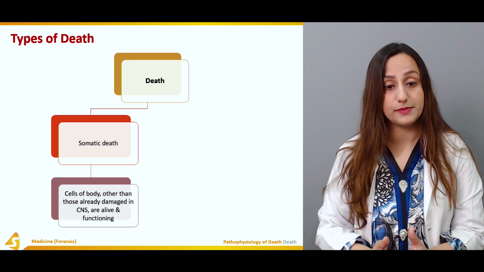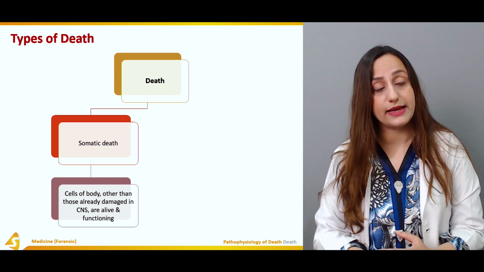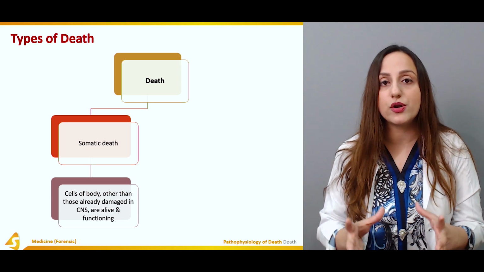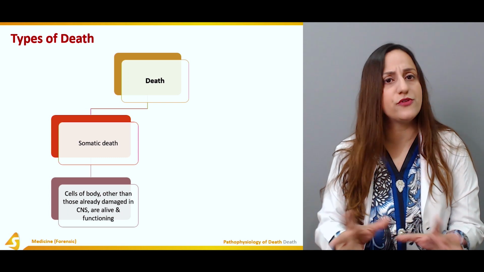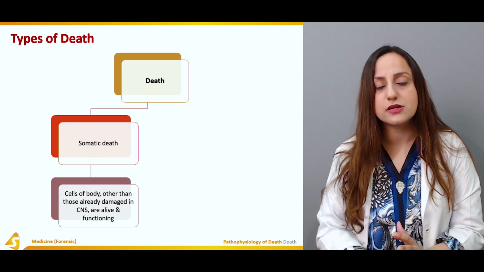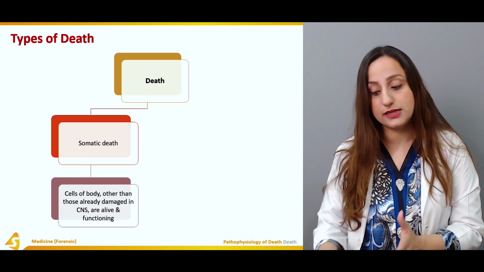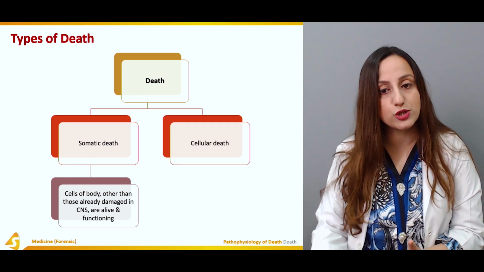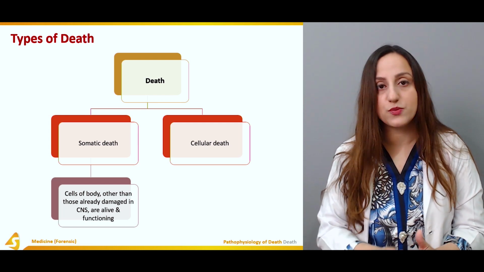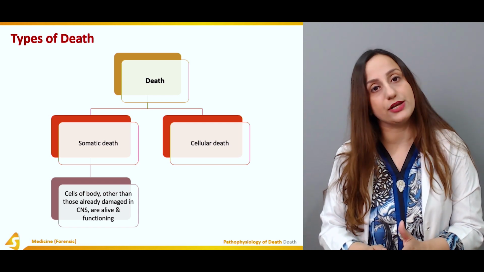So at this stage, whenever somatic death occurs, the cells of the body are still alive. The tissues of the body are still working because of the oxygen supply that they already have in storage, and that can vary from person to person. The condition of the body and the atmospheric conditions all contribute to the time of the molecular death that will occur after that, which is also known as cellular death. So we have two types of death: one is somatic death, and the other is cellular death, also known as molecular death.